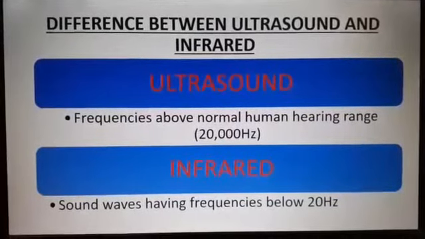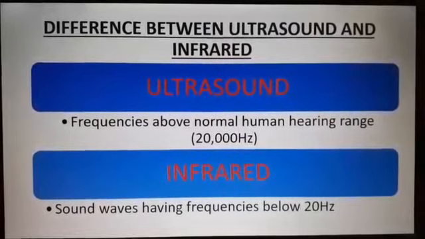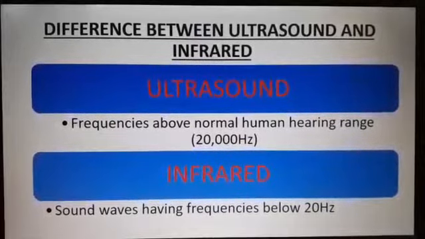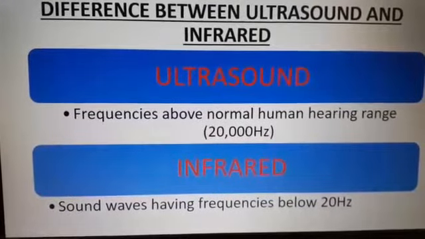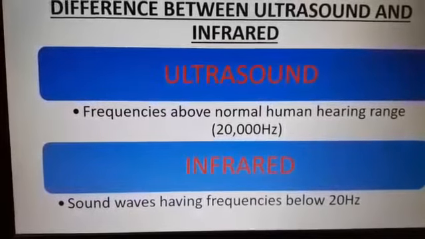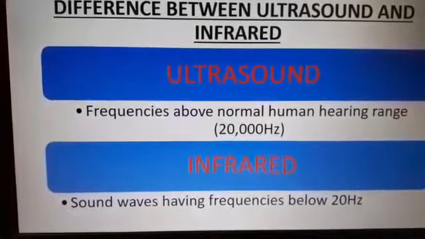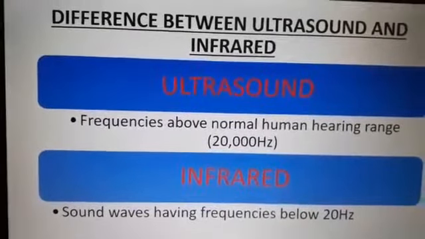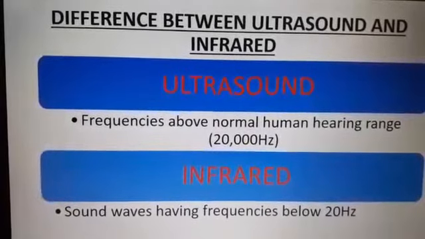Infrared, these waves have frequency below 20 Hz. So the ultrasound has certain uses, like ultrasound is used to examine the patient's internal parts. Manufacturers of concrete slabs use ultrasound rays to check any cracks or cavities in the concrete slabs.